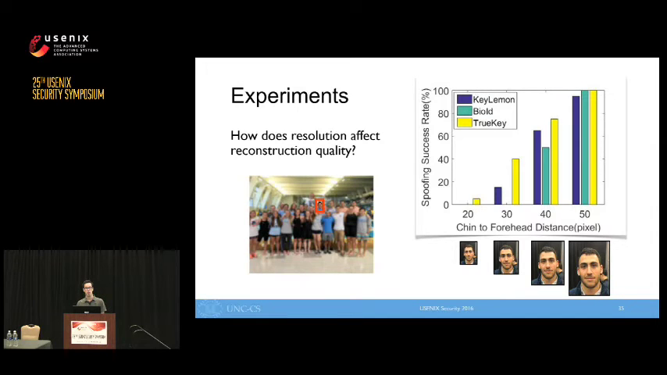Results are over all 20 participants for 3 of the systems. As you can see, very low resolution front-facing reconstructions fail to spoof the systems. However, the systems are increasingly easy to spoof as resolution increases, with nearly 100% spoofing with a resolution of 50 pixels, which is still fairly low resolution.